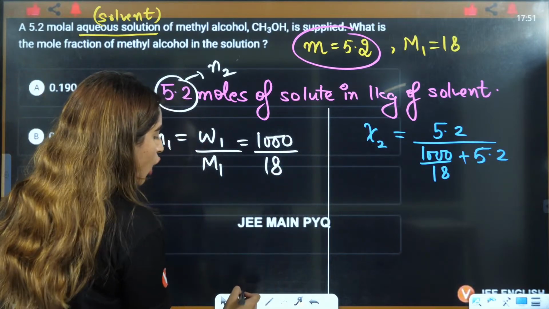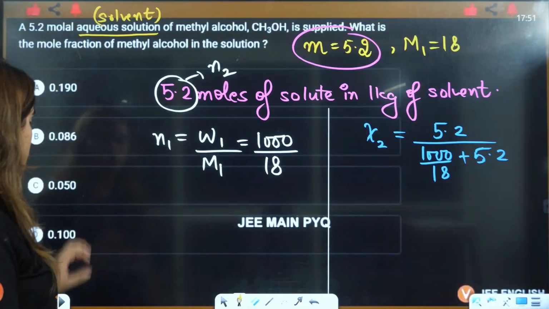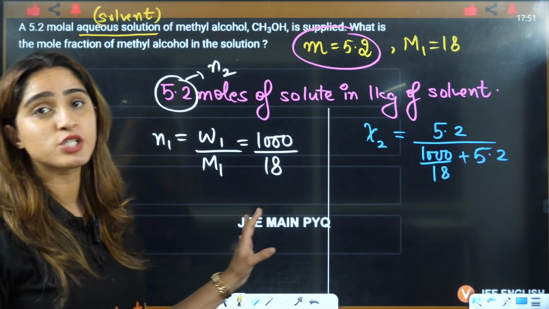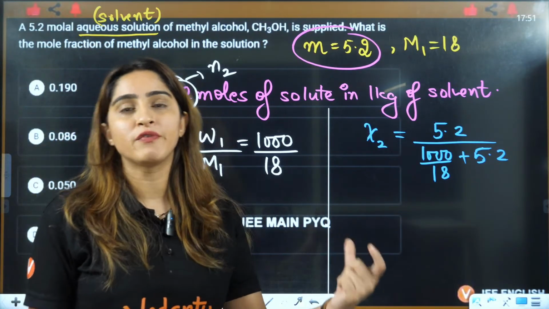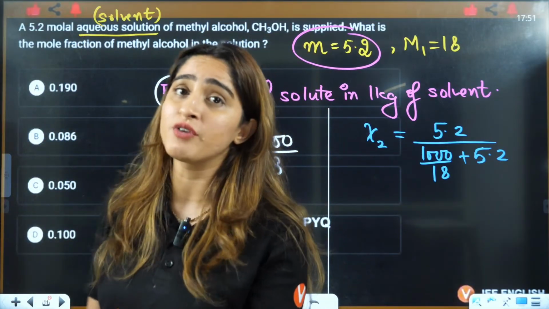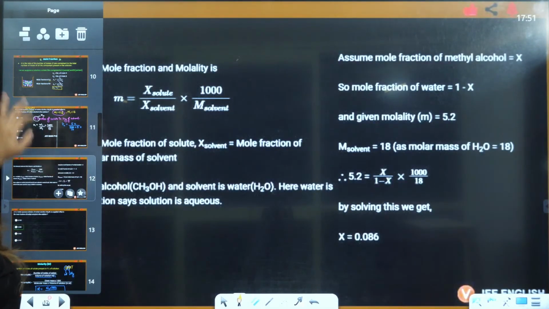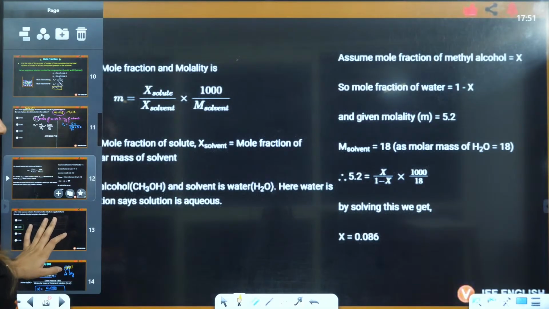You just need to solve it and you will get your answer for mole fraction of the solute. Is there any problem on this question? This is your JEE previous year question, right? That is just based on the concentration terms. You can easily answer this, right?